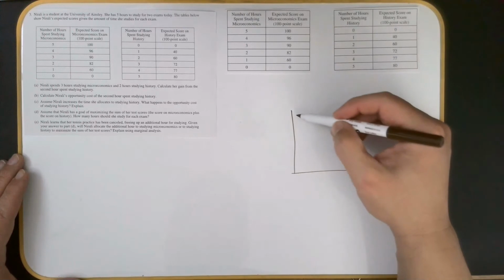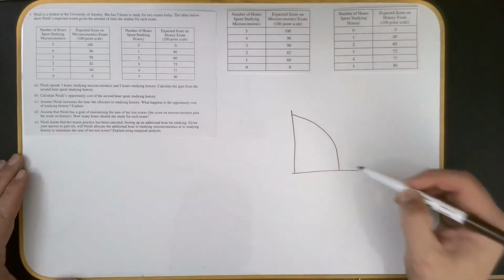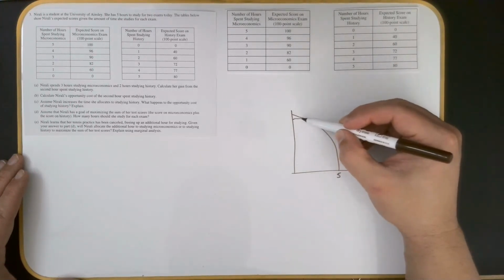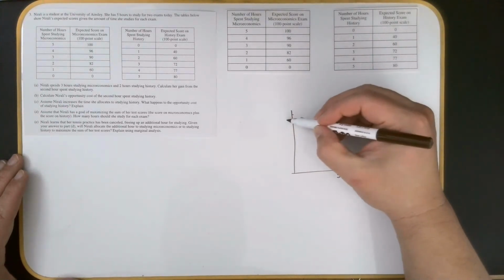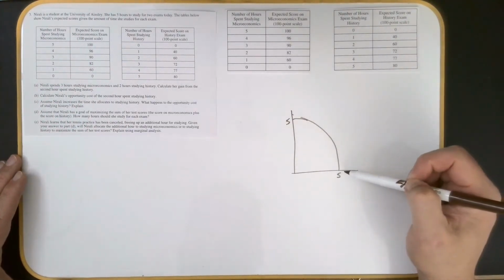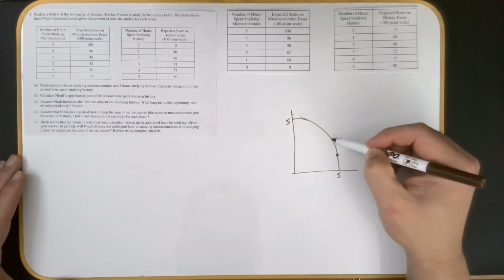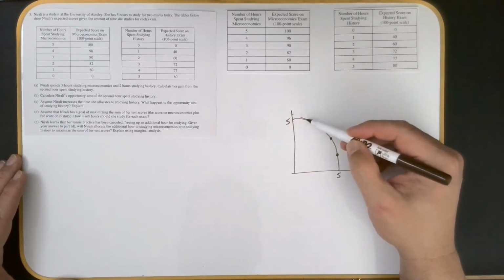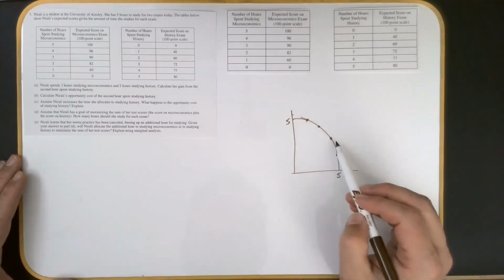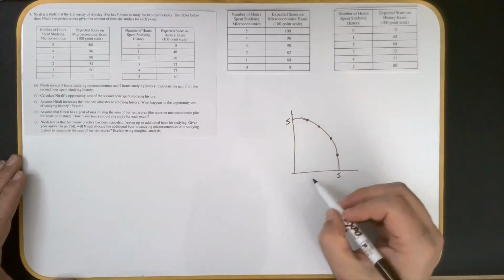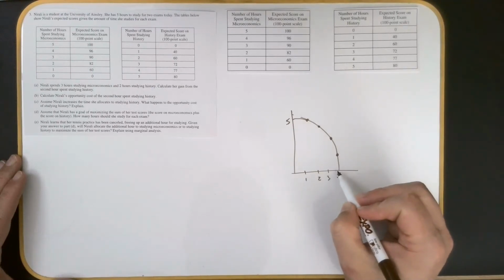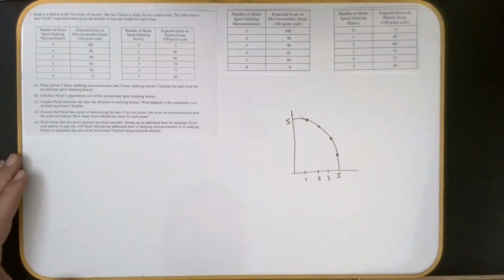You totally don't need to do this for this question, but what it's saying is, in both situations, if we said these are both 5, you could spend 5 hours studying econ, or you could spend 5 hours studying history, and then every combination in between. And so if we said 1, 2, 3, 4, yeah. This isn't quite the scale here, but here would be 1, here would be 2, there would be 3, and actually would be better.